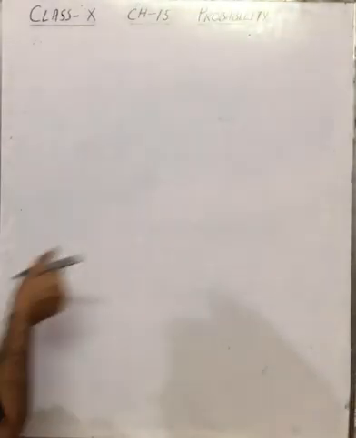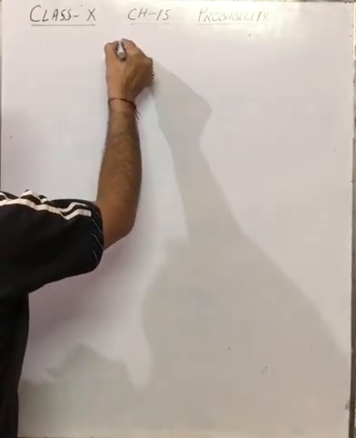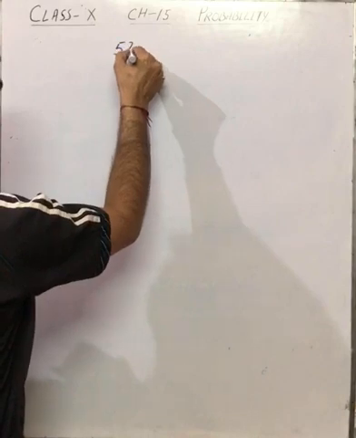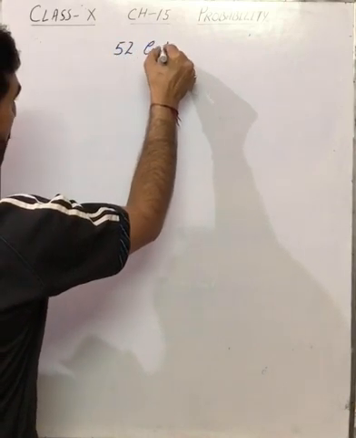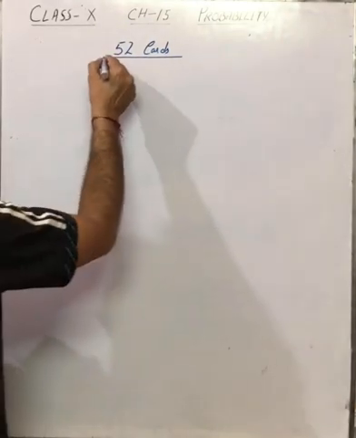Many of you must be familiar with the pack of cards, what are the colors in a pack of cards, how many cards are there. Even then, before starting my topic, let me discuss the cards which are there in a pack of cards. As you must be knowing, a pack of cards contains 52 cards in total.